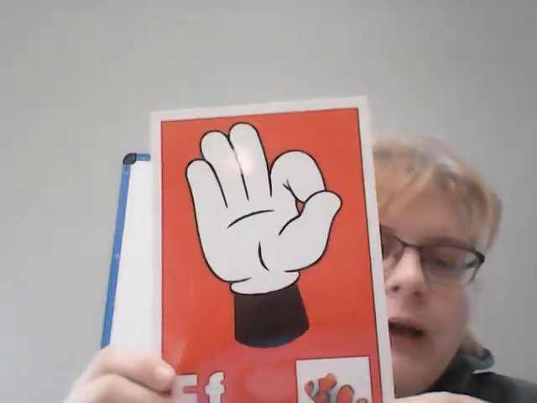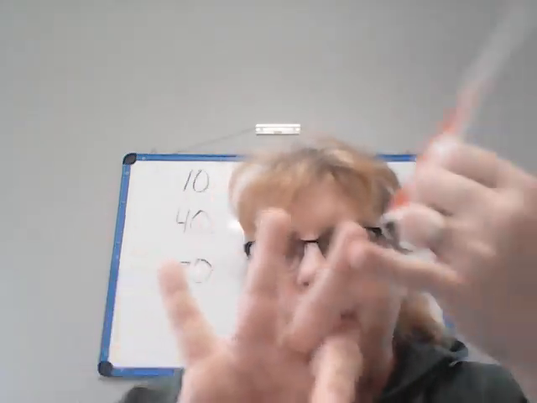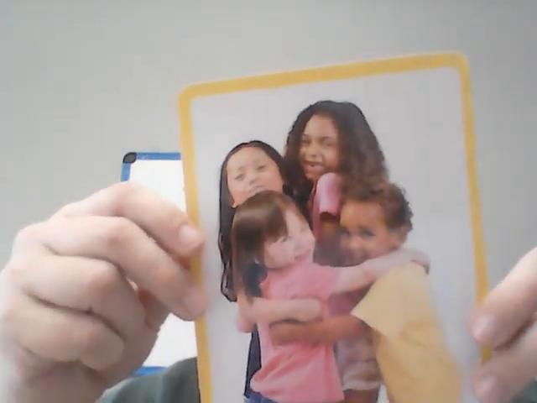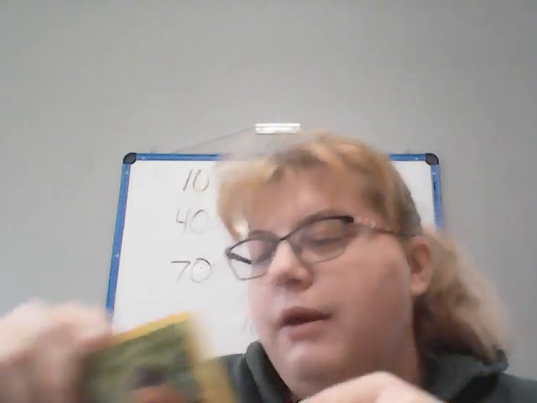When we want to make our F with our hand, we put our 3 fingers out and we squish our 2 fingers together, F. Friends. We all have friends. People we want to spend time with and play together, friends.